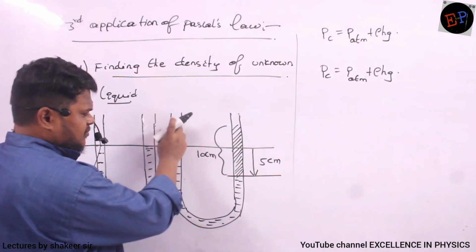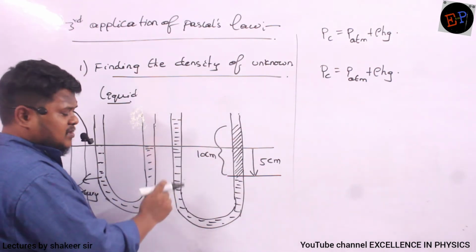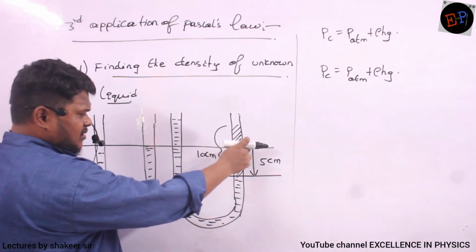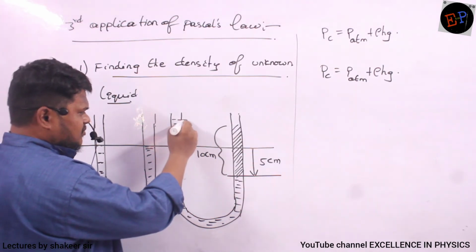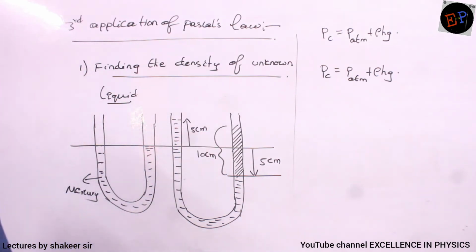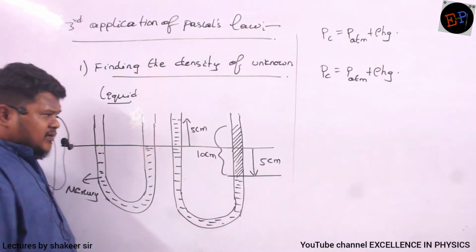If the thickness of the tube on both sides is the same, then here if 5 centimeters of mercury goes down, here the increase of the mercury column will be exactly 5 centimeters. Is it clear? Now this is the given condition.